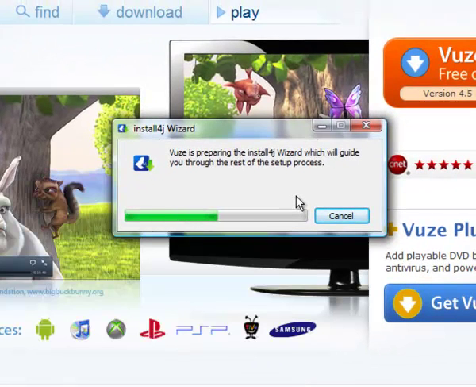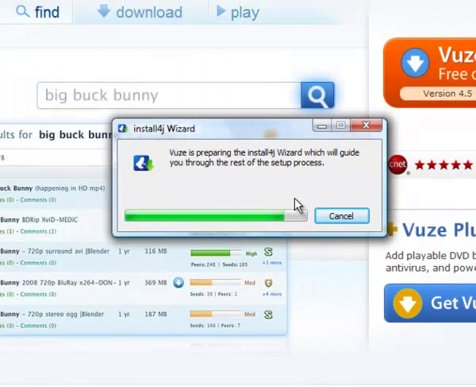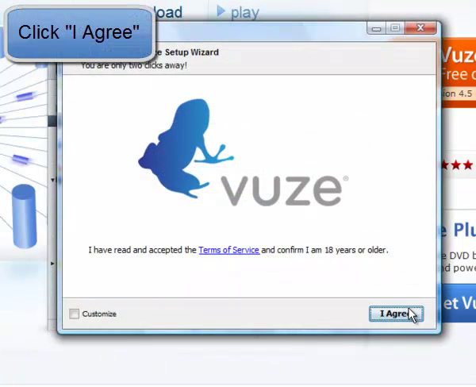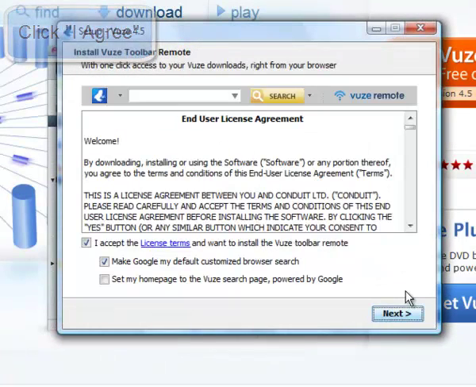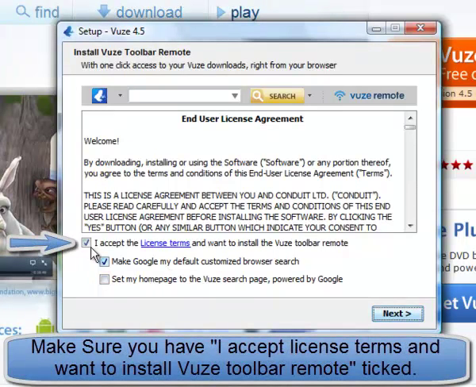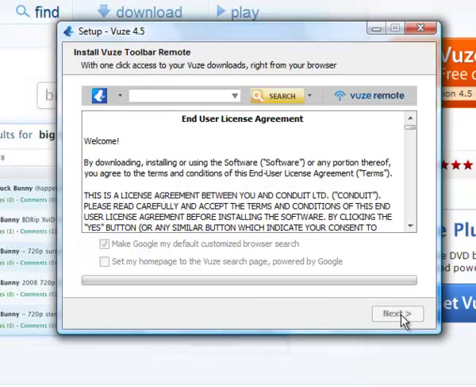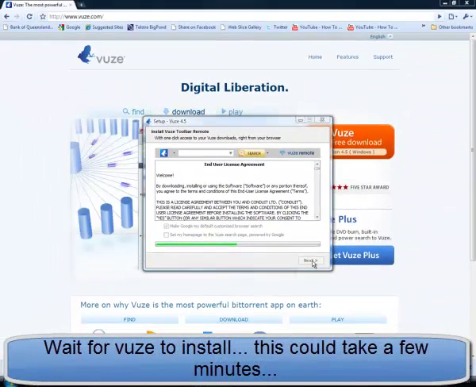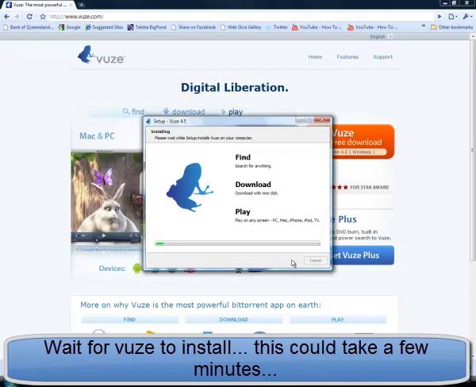Wait for it to prepare the installation wizard. Now click I agree. Make sure to read the license terms and check that I accept box is selected, then hit next. Vuze will now install to your computer. This may take a few minutes.